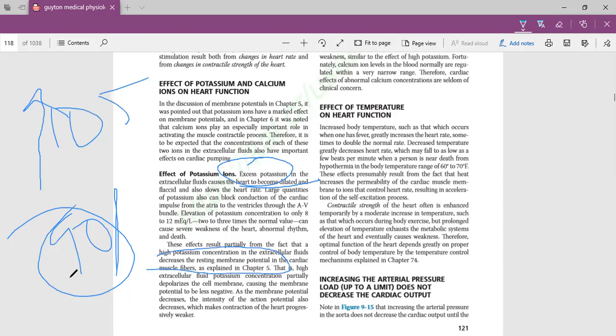For example, the resting membrane potential was -85, and it will reduce it to something like -65. So this is the effect of extra potassium.